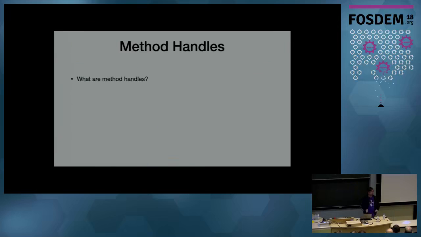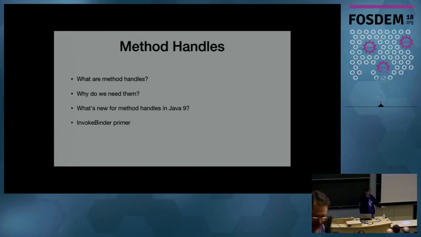Okay, so what are method handles? We're going to go through the agenda for what we're going to talk about. We're going to talk about what method handles are, why we need them, what's new in Java 9, a little preview of some of that stuff. I'm going to talk about a library called Invoke Binder, which I've done in a longer form in the past, but a little primer just so you understand some of the code. And then maybe we'll try and do something crazy with method handles.